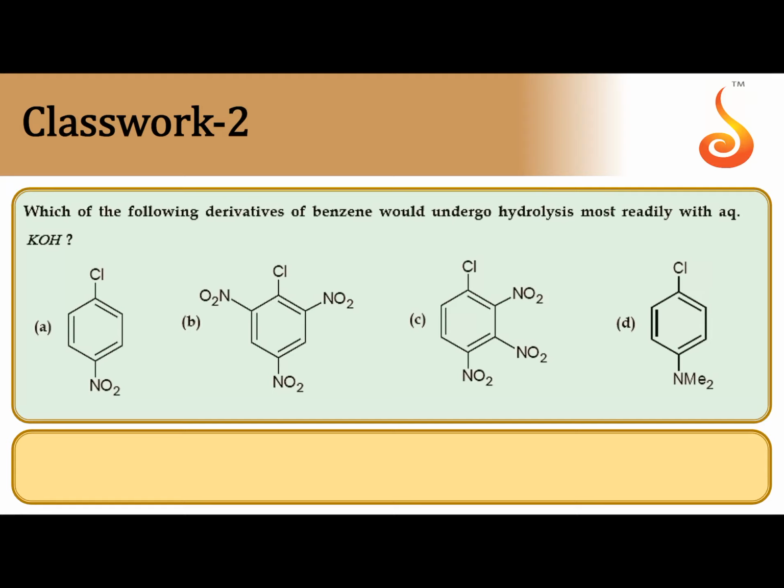So in option A, only one NO2 is present. In option B, there are 3 NO2 groups present. Moreover, they are at ortho and para positions. So since 3 electron withdrawing groups are there, Cl minus is easily substituted by OH minus. It gives picric acid. So the answer is B.